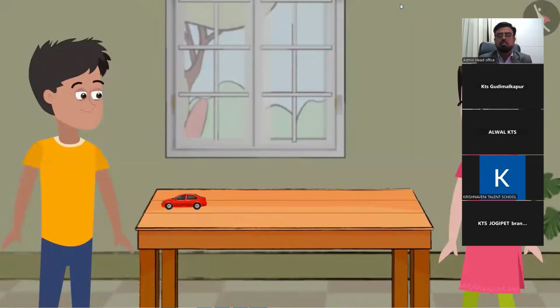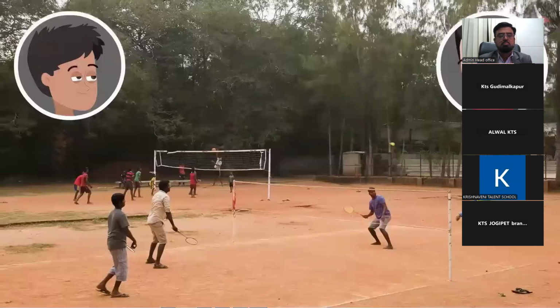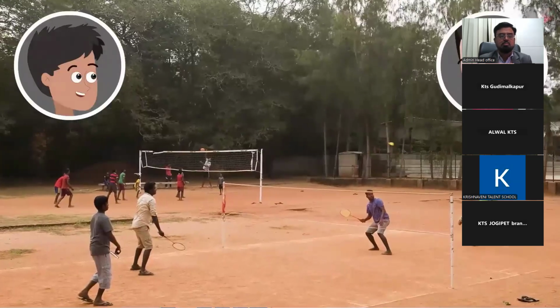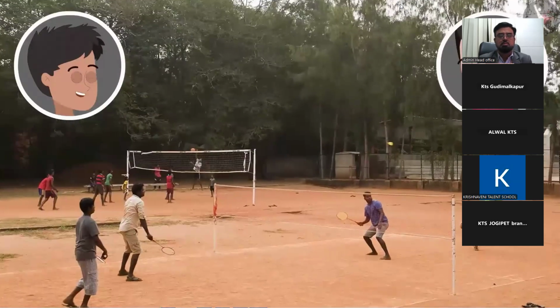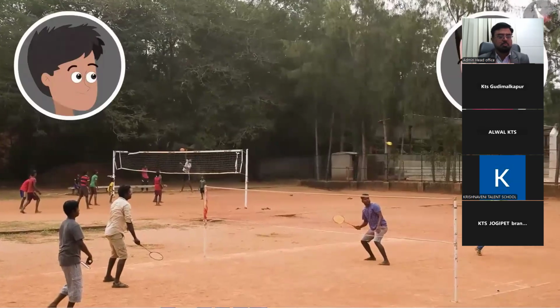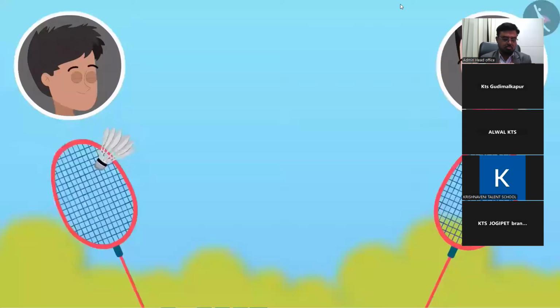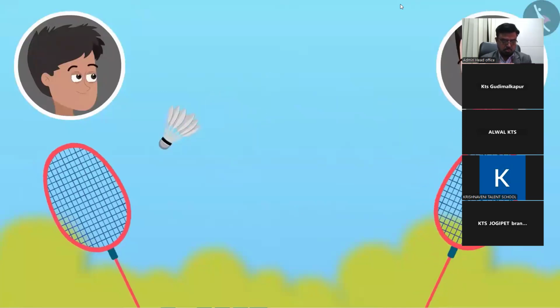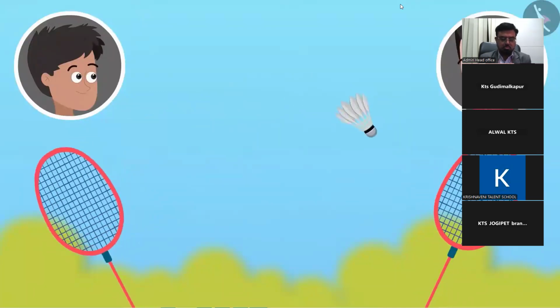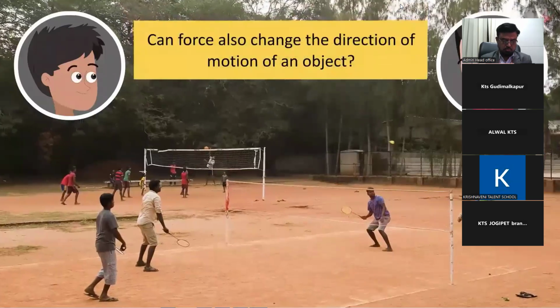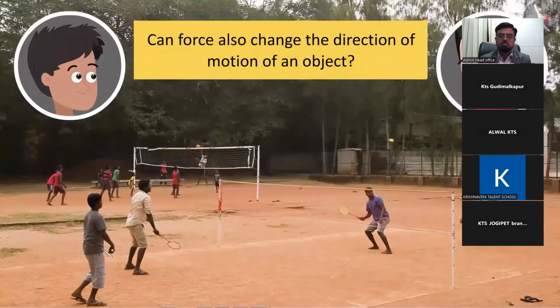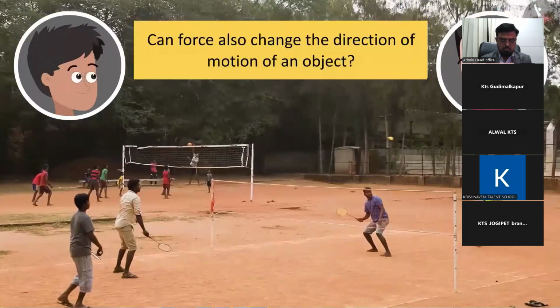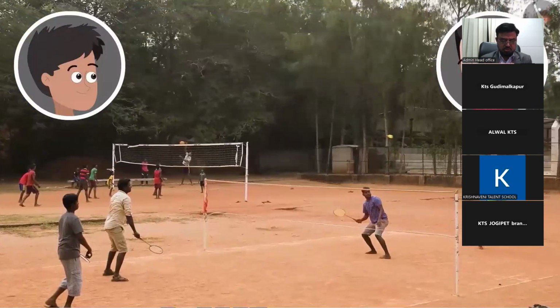Bhaiya, even I want to know about it. Look at the people playing badminton outside. Can you find any difference in the impact of force there? The shuttlecock went straight when hit by the first player, but it turned in the opposite direction when hit by the second player. So friends, does this mean that the direction of motion of an object can also be changed by applying force to it? What do you think?